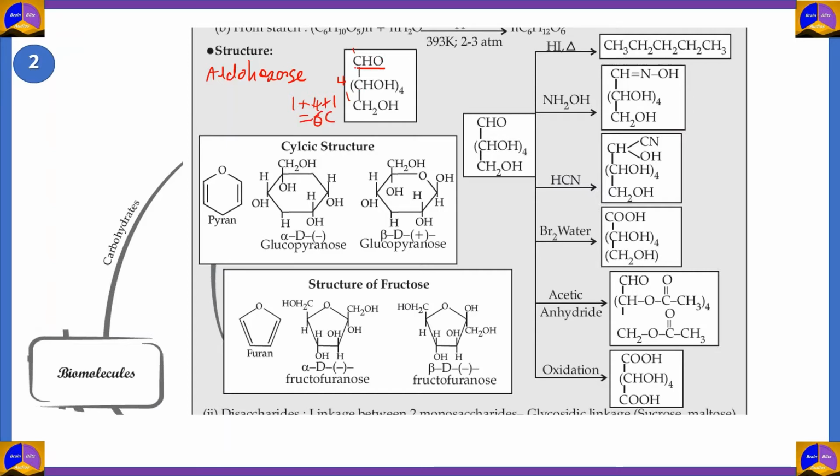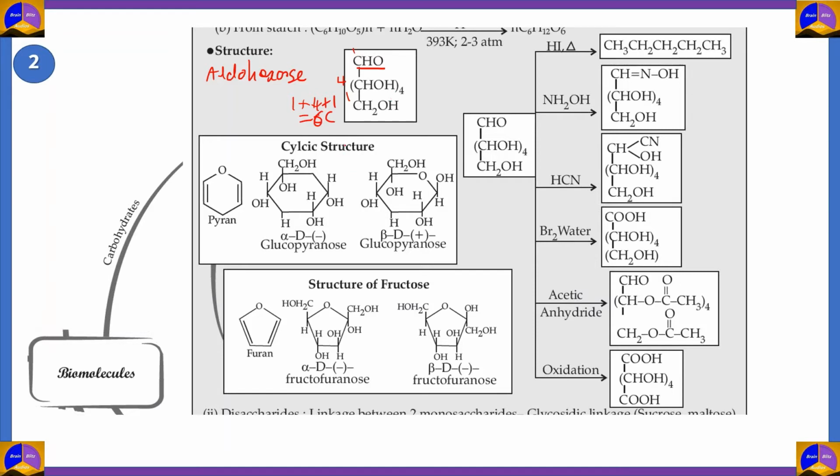Therefore, glucose is known as an aldohexose. When we're talking about the structure of glucose, it pays to note that glucose has both cyclic and open structures. The open structure is CHO, (CHOH)4, and CH2OH.